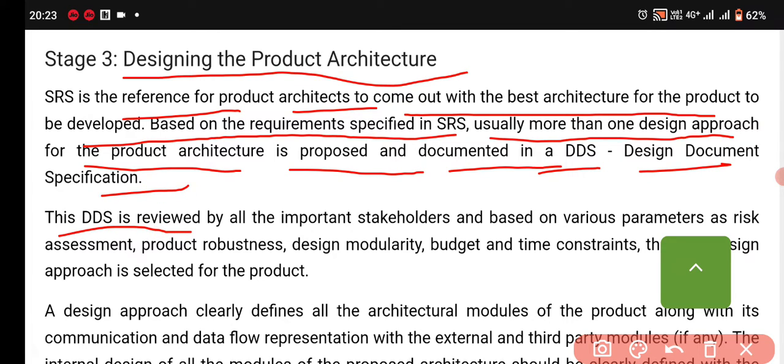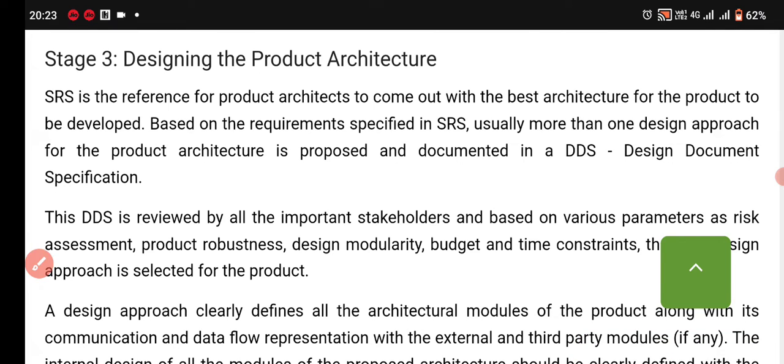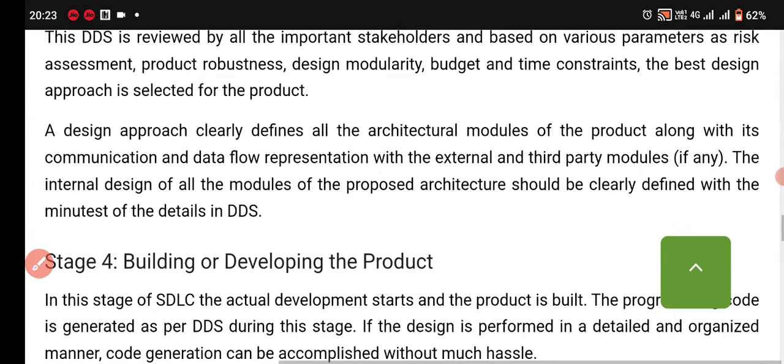This DDS is reviewed by the important stakeholders, and based on various parameters such as risk assessment, product robustness, design modularity, budget and time constraints, the best design approach is selected for the product. It means the best design approach is selected and the rest are removed.